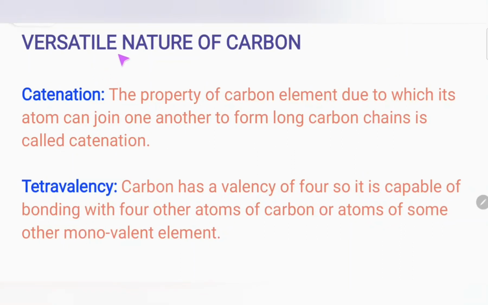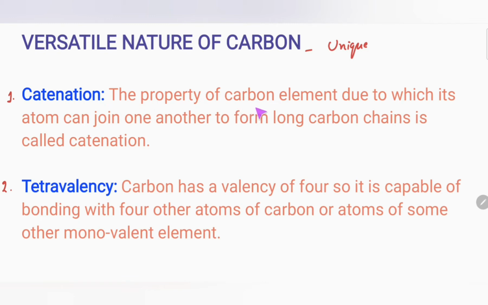Today in this video we will discuss the versatile nature of carbon. Carbon shows versatile nature, meaning carbon is very unique. It shows very special properties. So what are these special properties? These special properties are number 1, catenation, and number 2, tetravalency. First of all, we will discuss catenation.